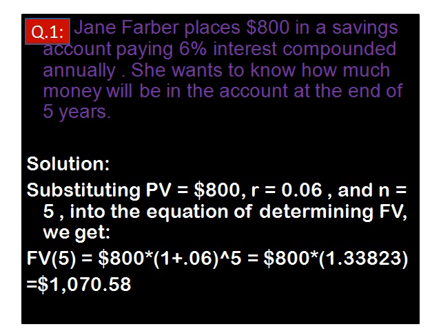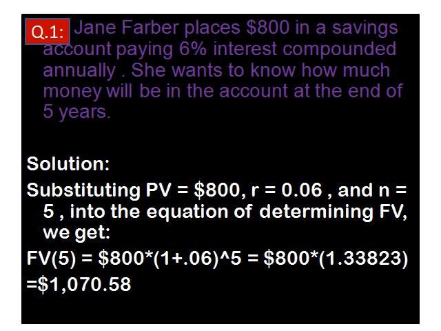So what do we have to calculate here? To know that, first we have to look at the question carefully. She wants to know how much money will be in the account at the end of 5 years. So she wants to know the value of money she has at hand currently after 5 years. How much will be its value? So it's obvious that it will be future value.